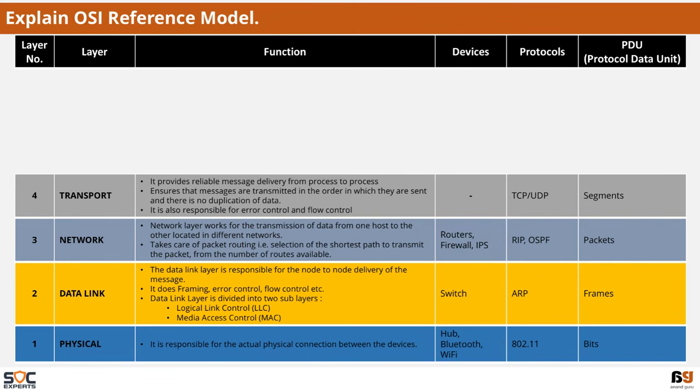Layer 4 is the transport layer. It provides reliable message delivery from one process to the other, ensures that the messages are transmitted in the order in which they are sent, and also that there is no duplication of data. It is also responsible for error control and flow control. The protocols that work here are mostly the TCP/UDP stack, and the PDU is in the form of segments.